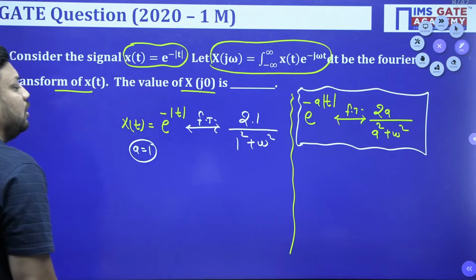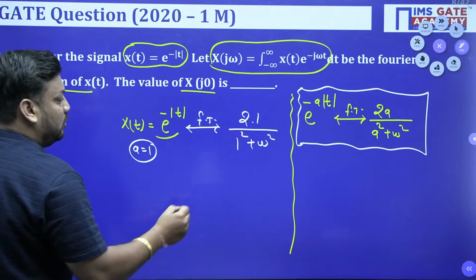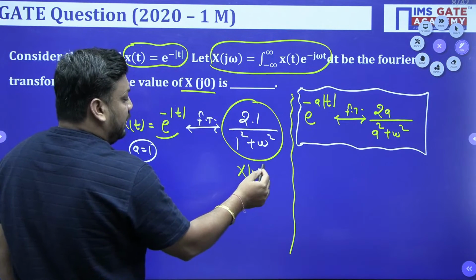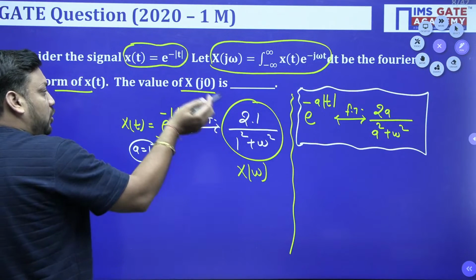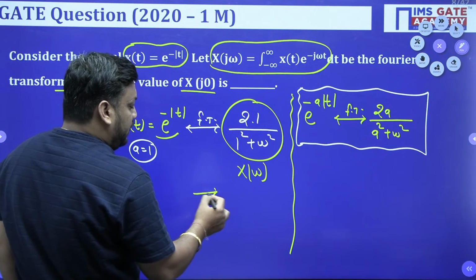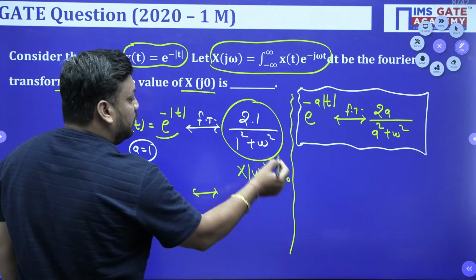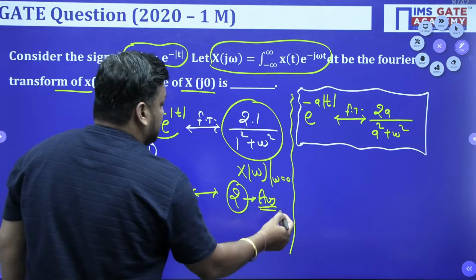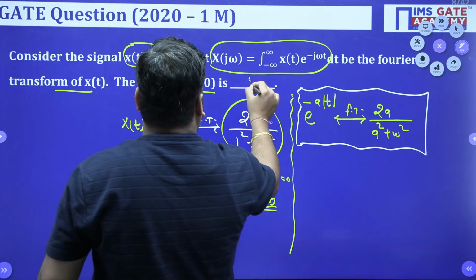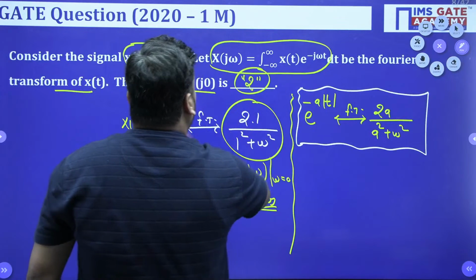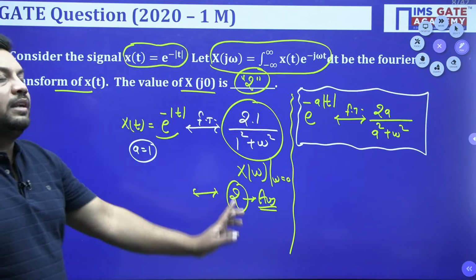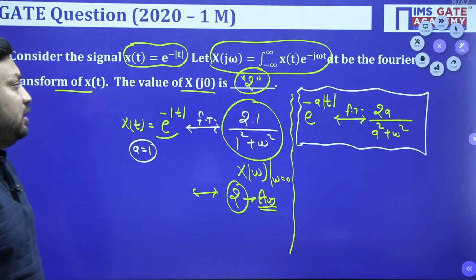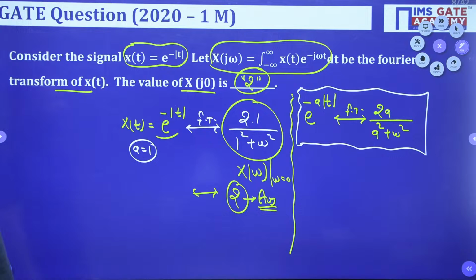Yes or no? So if this signal is working as x(t), then this is completely working as X(j omega), or we are writing X(omega) only. Now putting omega equal to 0 here, I will get 2 as my answer. So your answer for this question is nothing but 2 only. Easiest question ever, bachcho. If you are able to remember the properties under time domain, then you can clearly solve this question. Easily you can secure 1 out of 1 marks in such type of question.